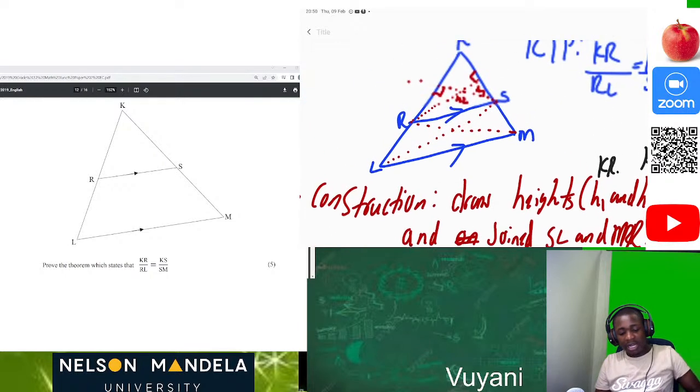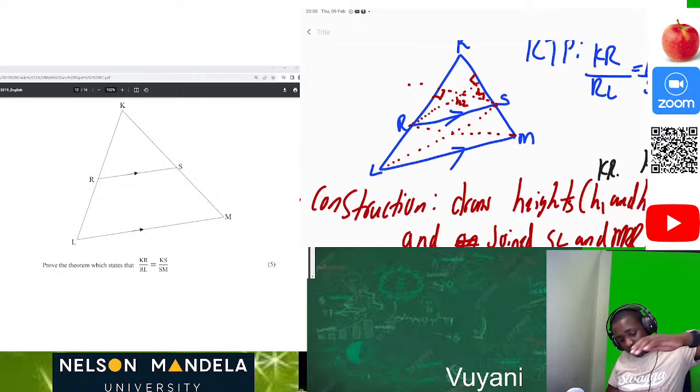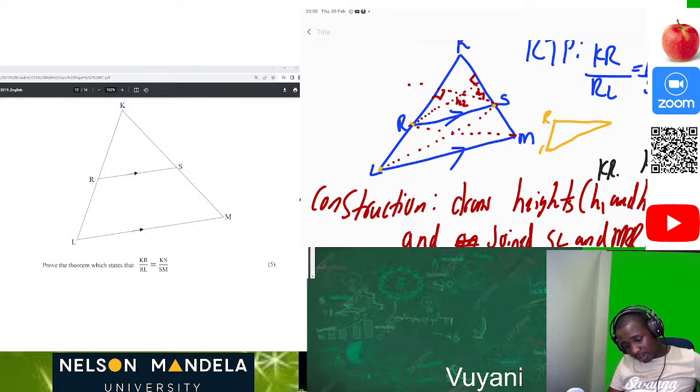Someone will say you can't see H1. Let me show you now. Let's use this one. So this is R, L, and S. So this triangle is something like this. Yeah? So we have our R, our L, and S. Now we are saying it has this height number 1 because you can see that if we do this, this is going to join to that KR.